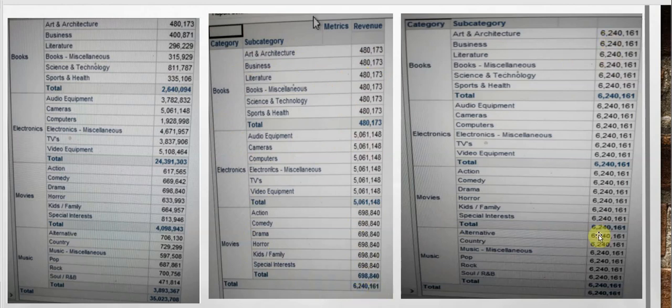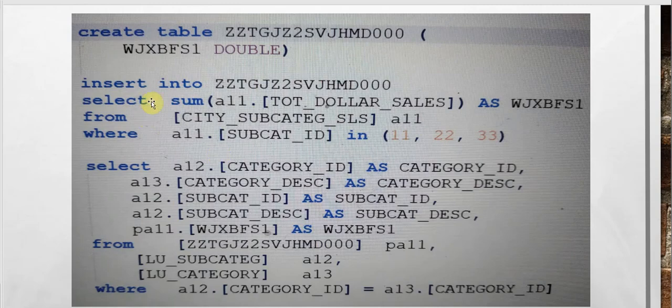So the same value gets repeated for all the category and subcategory versions here. If we see the SQL, the metric gets calculated in the temp pass, where the subcategory ID is taken into account. That is, the filtering takes place but no grouping. And again, in the last pass, the category and subcategory are there along with this metric from the temp pass, and get just copied here without any changes.